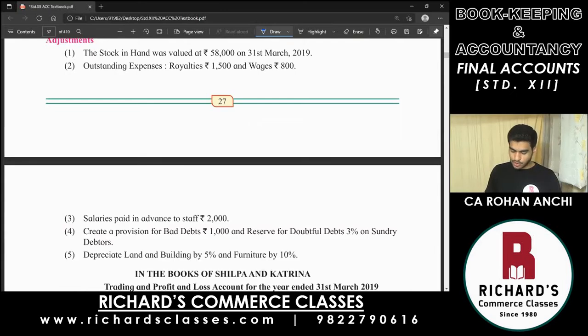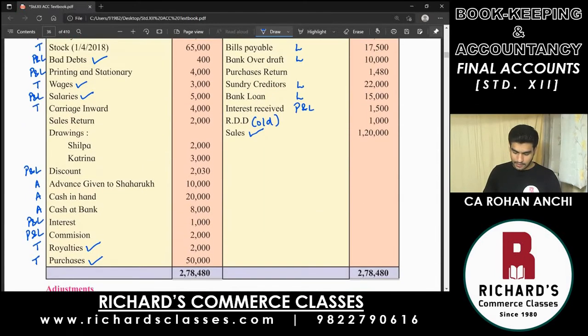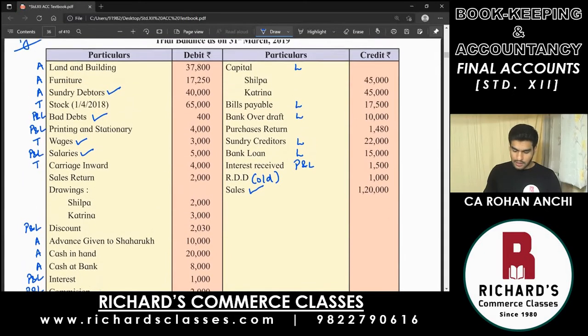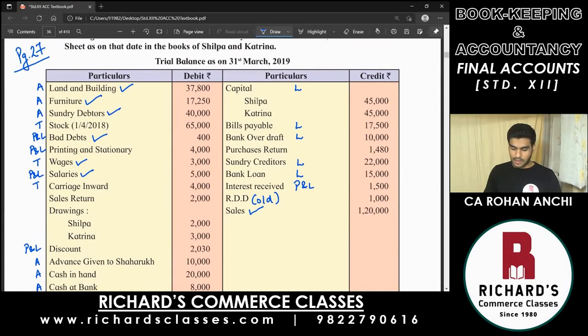Then the last adjustment there, depreciate land and building by 5% and furniture by 10%. So let's tick mark both those assets, land and building and furniture. Okay, now we are ready to prepare the solution. We need to prepare the trading profit and loss account and the balance sheet. All of this being prepared on 31st March 2019.